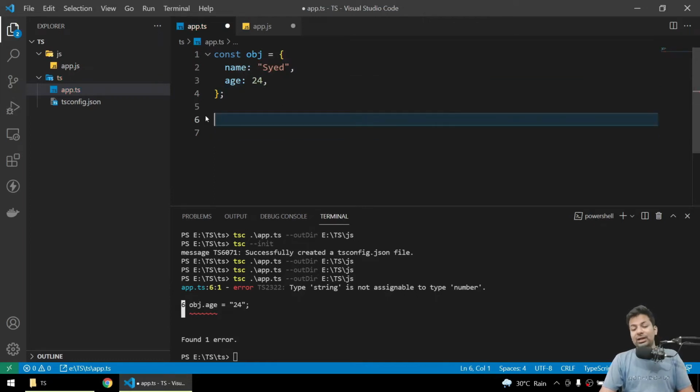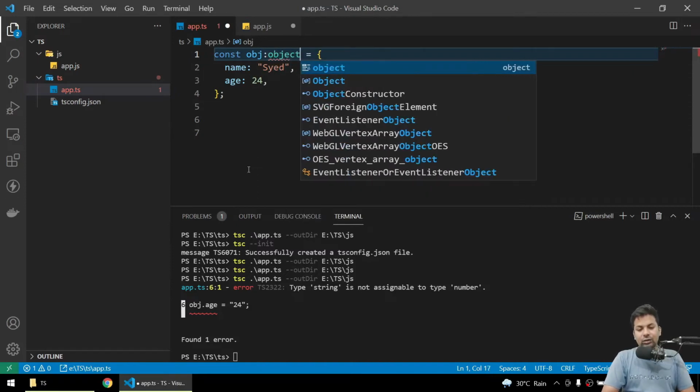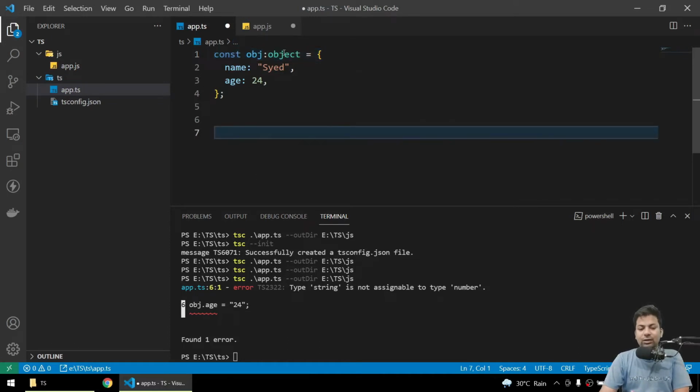So these are some benefits. Now we want to tell that this will be an object, so I put a colon and say object. This object is for declaring that you have an object, but there is still an error because you haven't defined the whole object type. What will the object look like? You have to tell it the object can have name, age, hundreds of properties and data types. So you haven't defined what it will look like.